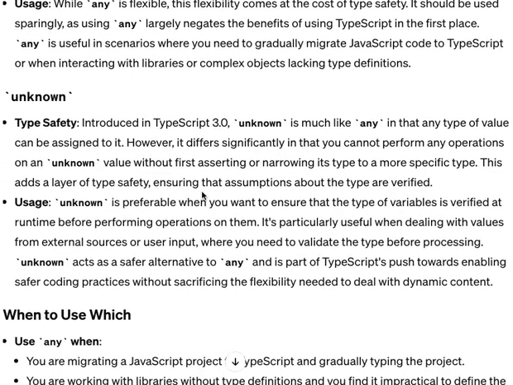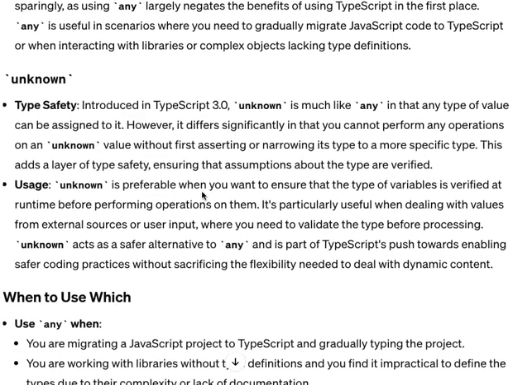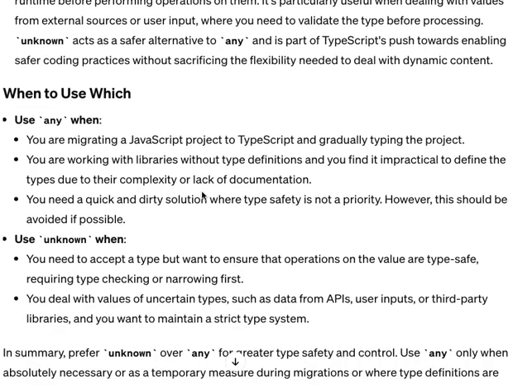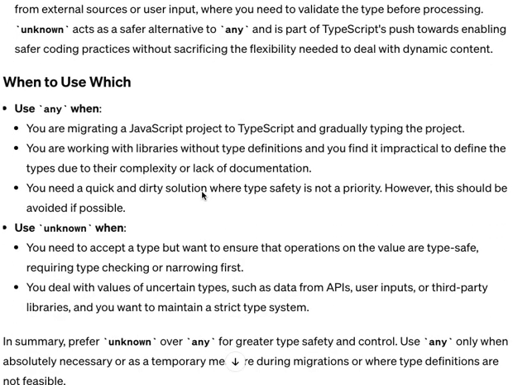Unknown is a bit more type safe. When you declare a variable as type unknown, you have to check the type of that variable before you can perform any operation on it, right? So if you are getting some input from user and it needs to be a string, you can use the type unknown, but before you process the user input, you have to check if the type of the data that user has input is type of string or integer or whatever you are expecting.